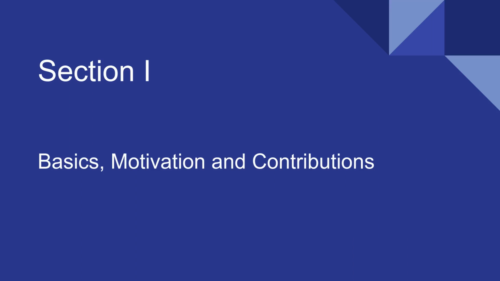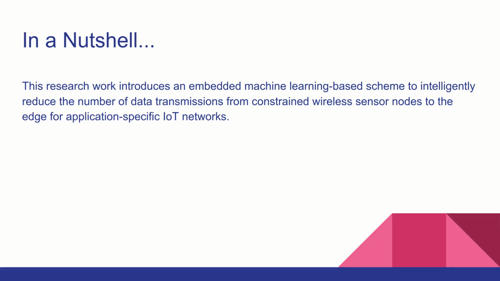So, let's start with the basics of what we have done, why we have done it, and what are our contributions to the problem statement. In a nutshell, this is a data transmission reduction scheme that uses machine learning to reduce the number of data transmissions from constrained wireless sensor nodes to the edge for application specific IoT networks. So this is the gist of it.